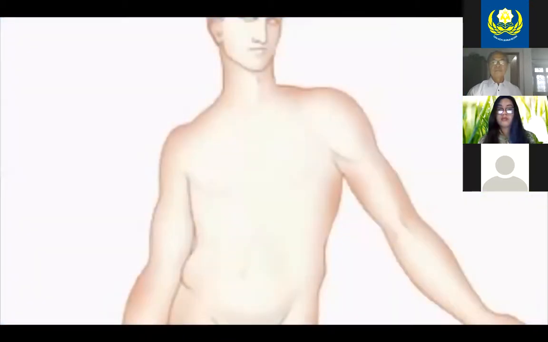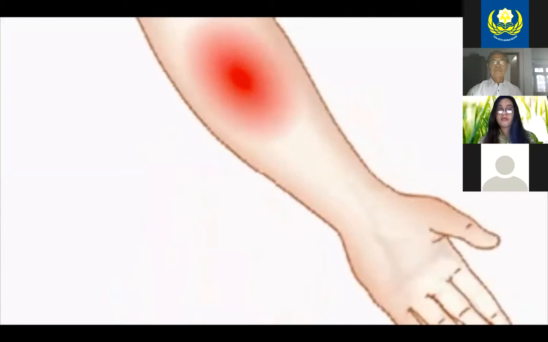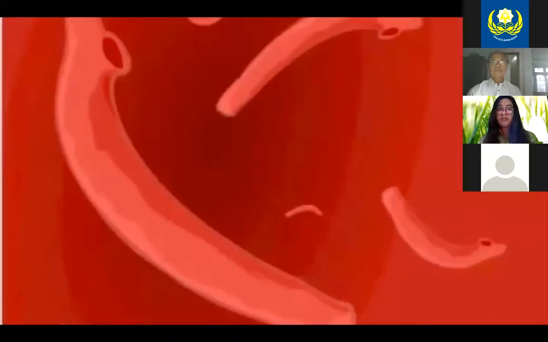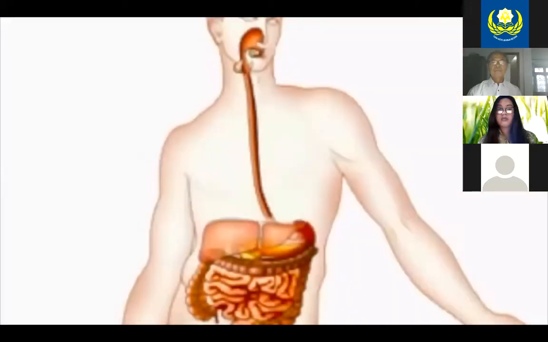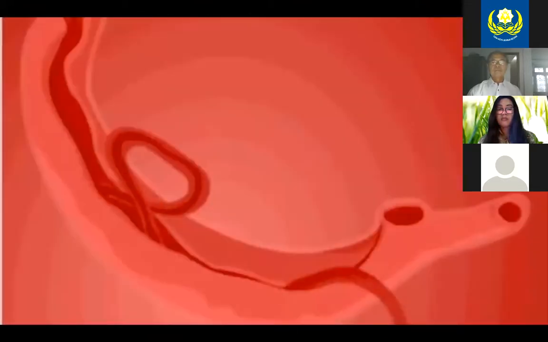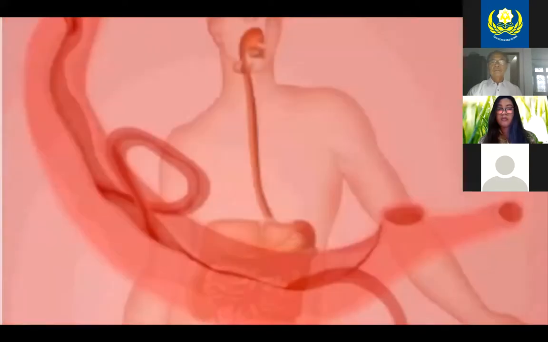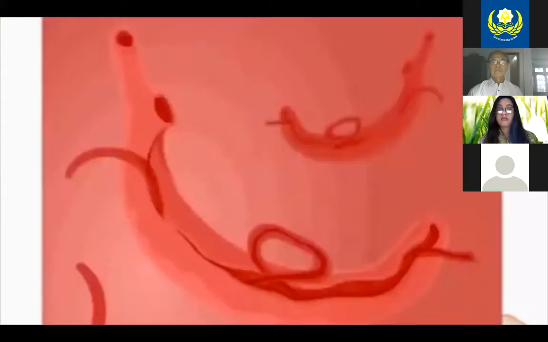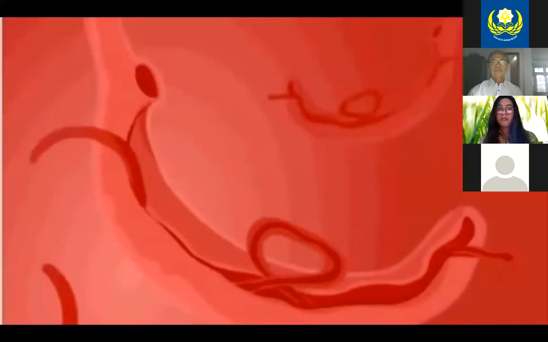However, one of the most common pathogenic flukes, Schistosoma haematobium, penetrates the organism directly through the skin. Once inside the host organism, the cercaria transforms into a schistosomulum. This is carried in the blood to the portal circulation, where it matures into an adult fluke. According to species, flukes occur in different parts of the organism. Adult flukes may live inside the human body for as long as 30 years.